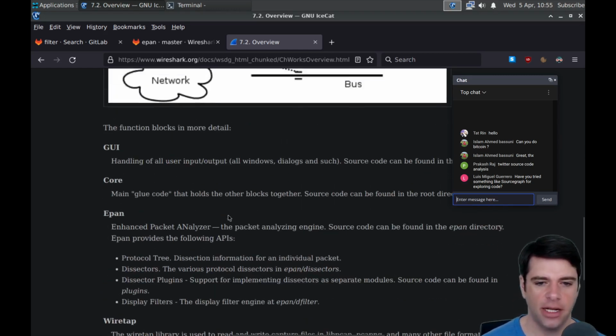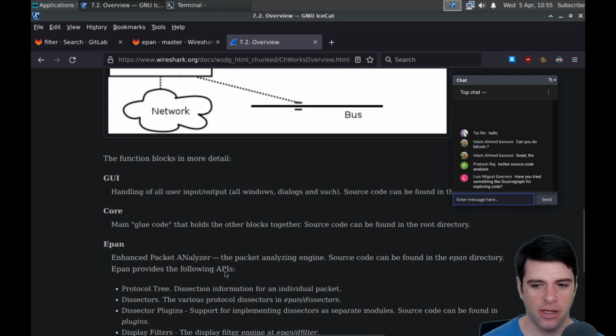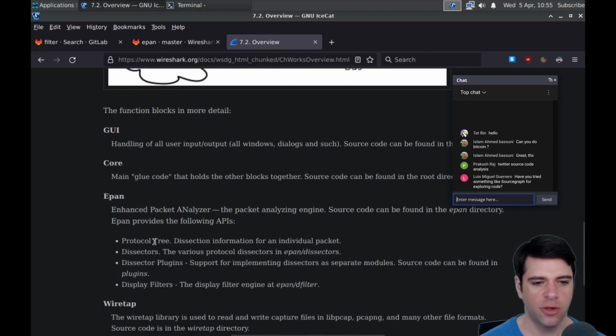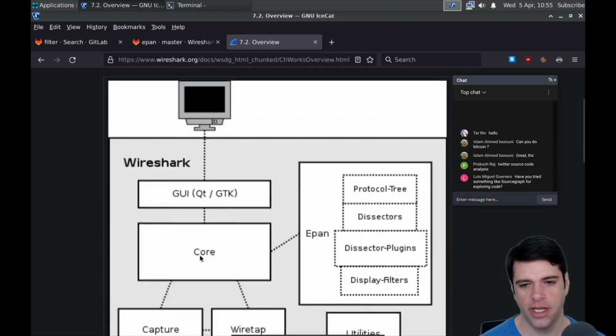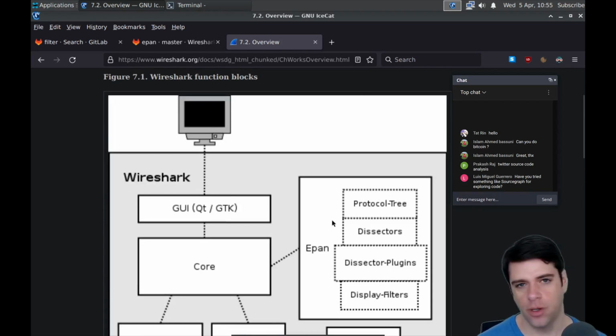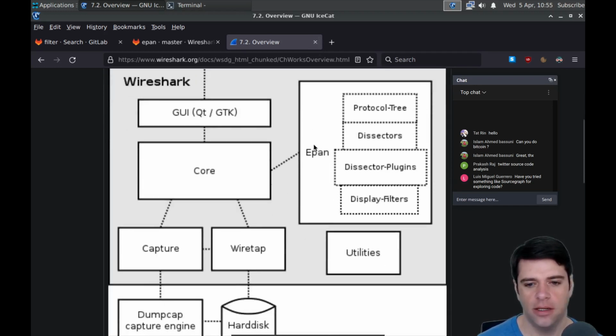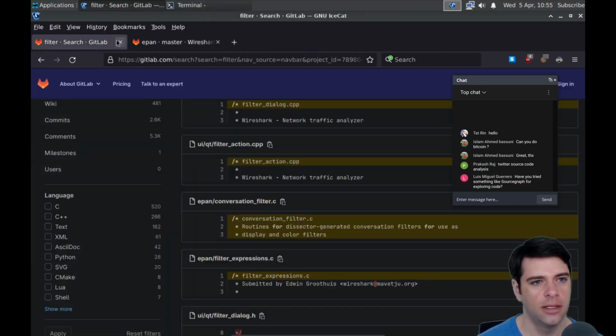So EPAN, Enhanced Packet Analyzer. The packet analyzing engine. Source code can be found in the EPAN directory. Provides the following APIs: protocol tree, dissection information for an individual packet, dissectors, the various protocol dissectors, and EPAN dissectors, dissector plugins, and display filters. And the wiretap library is used to read and write capture files in libpcap, pcapng, and many other file formats. Okay, so wiretap is really not that interesting, I guess, from a technical point of view. But it is part of, I think, what makes Wireshark nice. So let's look at EPAN, and then after EPAN, we'll call it a day.